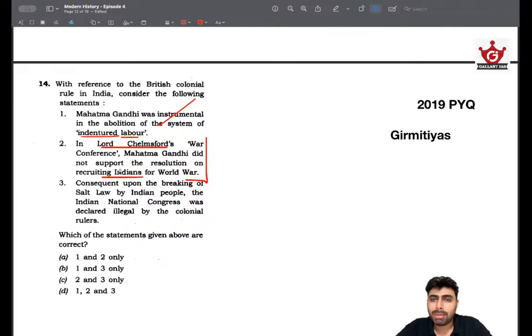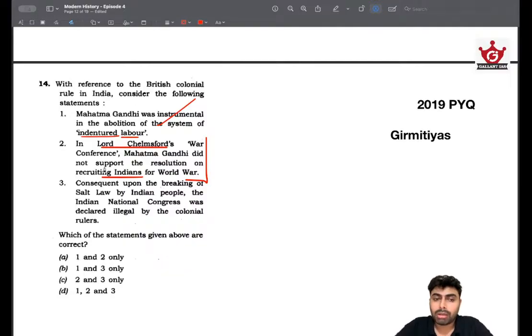We may think that Mahatma Gandhi, somebody who's advocating for peace, won't be supporting recruiting Indians for the World War. But more than non-violence, Gandhi was more inclined to the idea of Swaraj. So he thought that supporting Britain in this war can actually bring India freedom. So it's better to support it rather than let Britain lose this war and end up in a total chaotic situation.